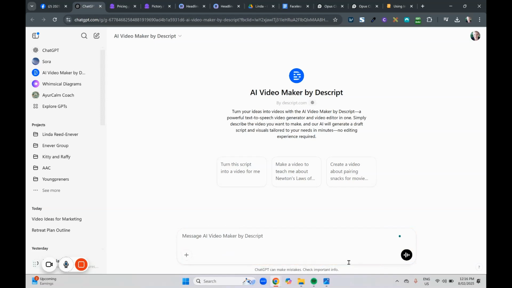Okay, so we're here in AI Video Maker by Descript. It is an AI prompting tool that will create an AI video for you. It's a chatbot that will make a video, and it will talk about what style of video we want to have, all of those things. And I've been using it and testing it with Charlotte's Young Entrepreneur stuff, so we've been testing out creating a video that will motivate or inspire, those sorts of things.